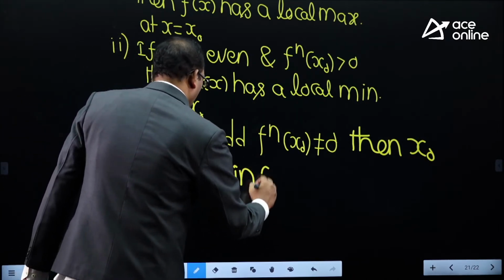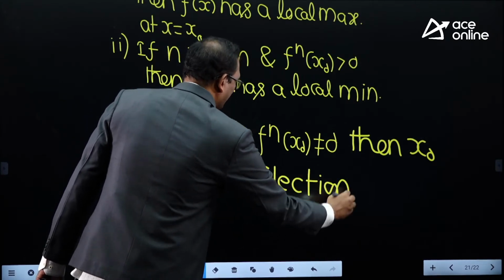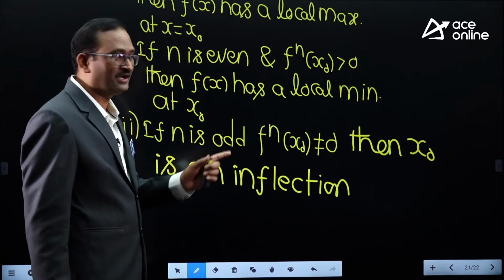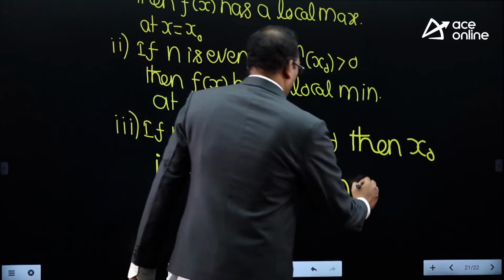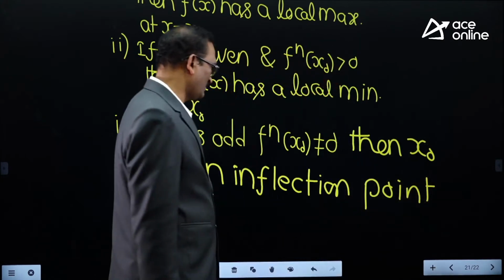Means what? At this point, the graph of the function has neither a maximum nor a minimum. Point of no maxima, no minima, that is an inflection point.